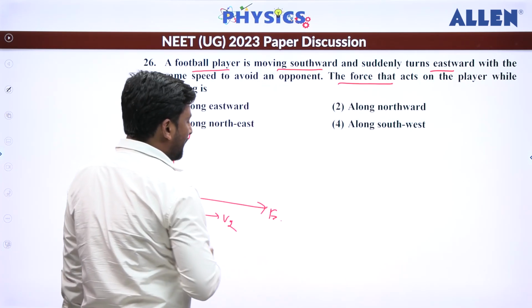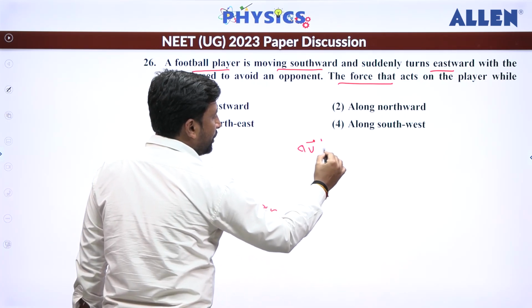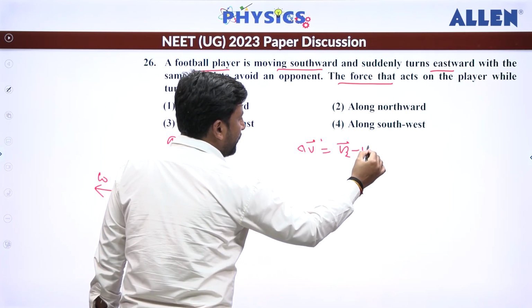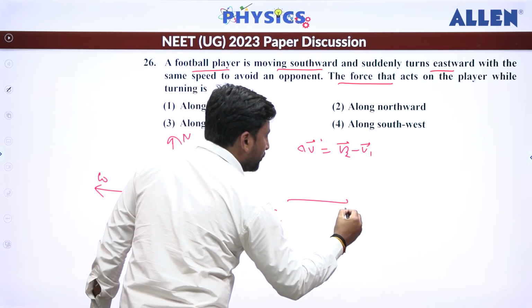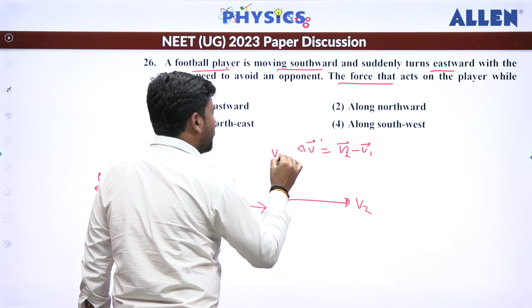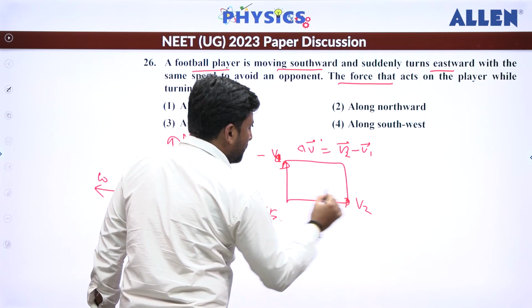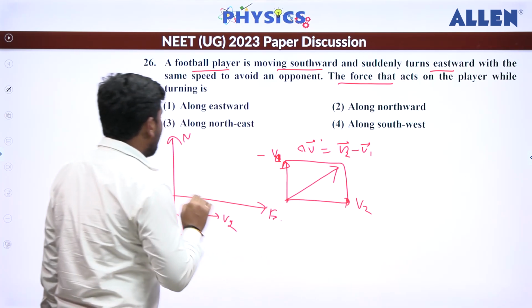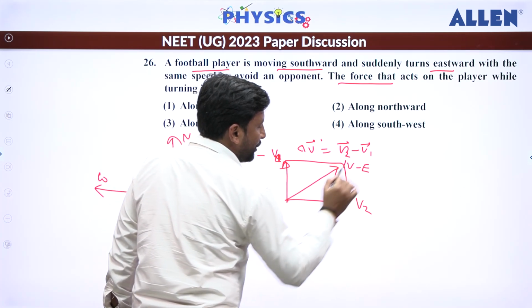So first of all, we have to find the change in velocity. So delta V is going to be V2 minus V1. So basically we have to reverse it. If this is V2, then in this we will add this V1 in the opposite direction. So we can say this is minus V1. The resultant of this we are going to get in this direction. So that will be in which direction? North in direction. So that is in northeast direction.